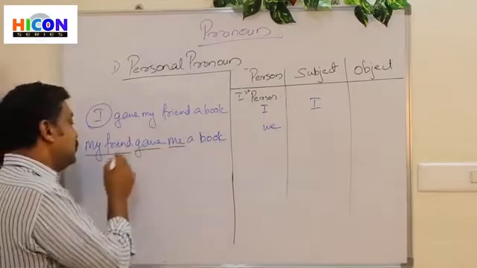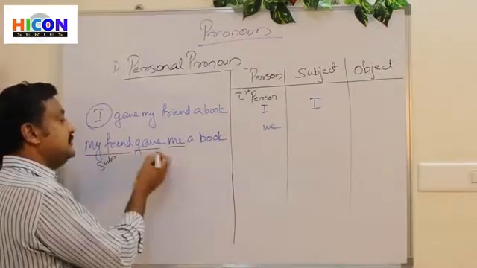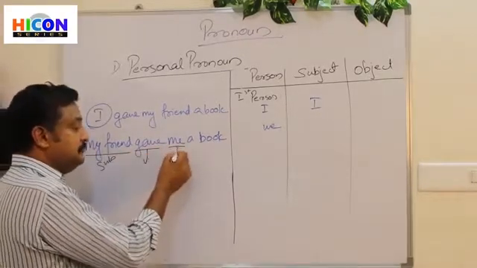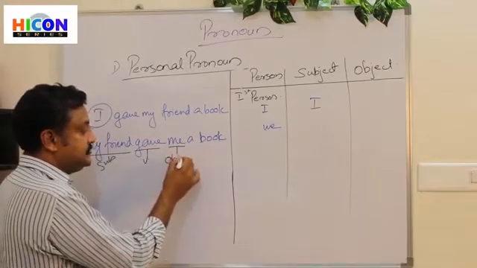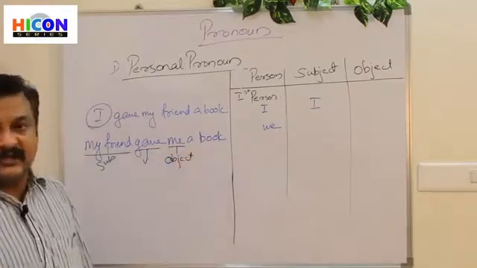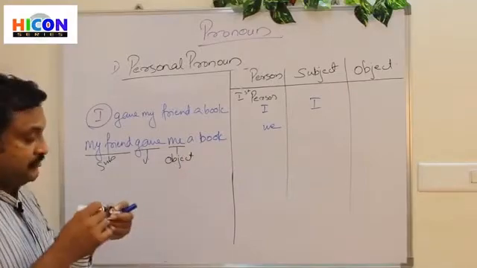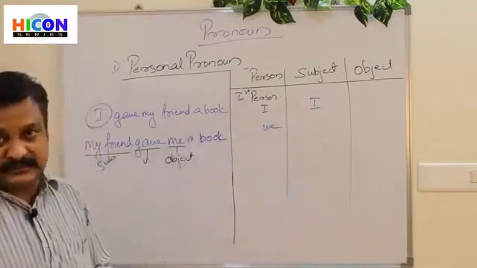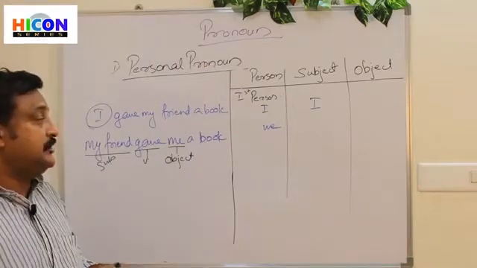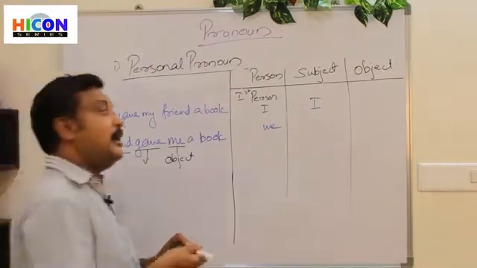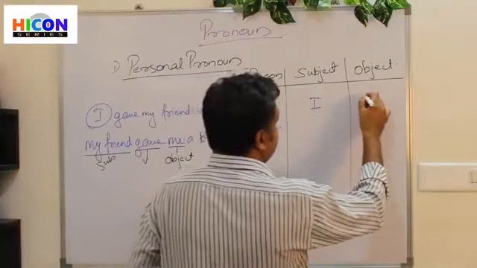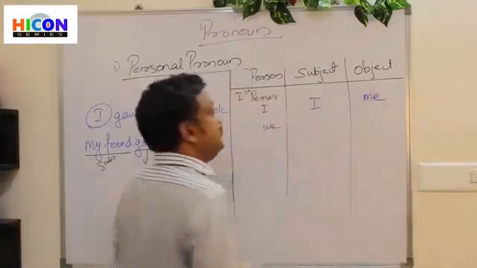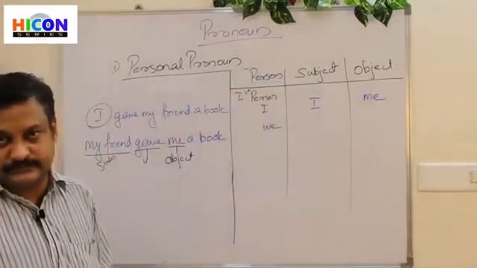My friend is the doer, subject. Gave is the verb. Me is the object. Okay. So first personal pronoun I is used as a subject and me is used as an object.